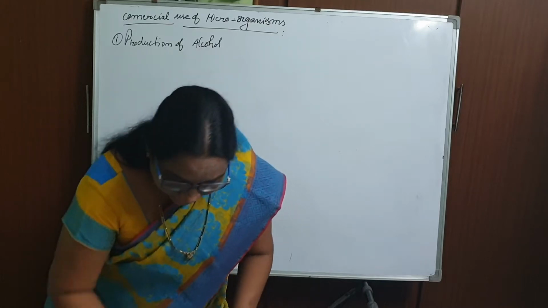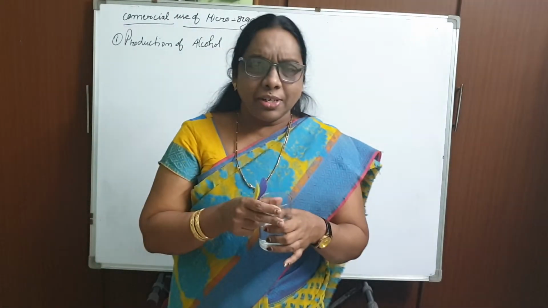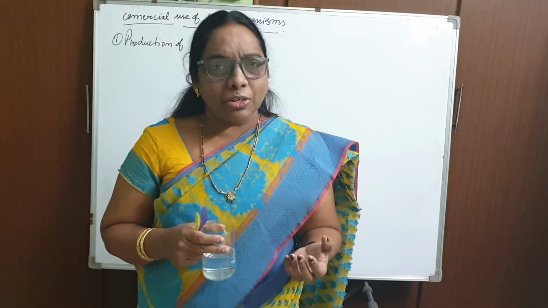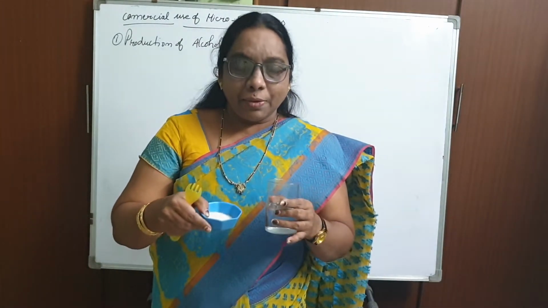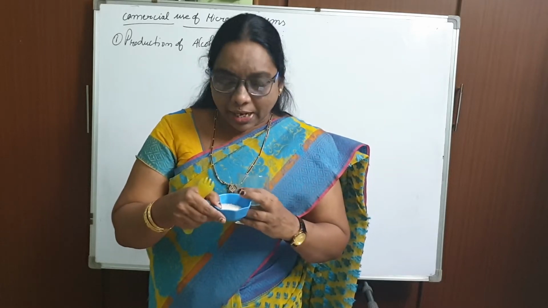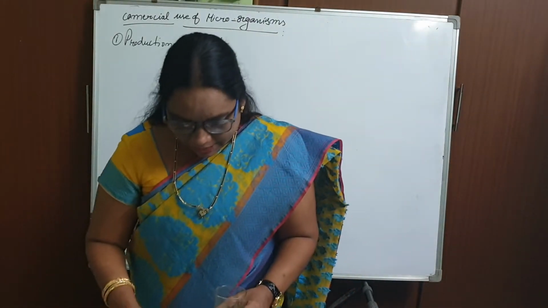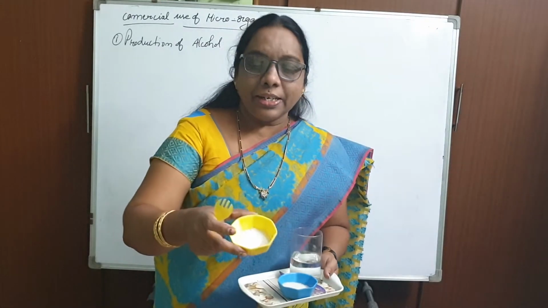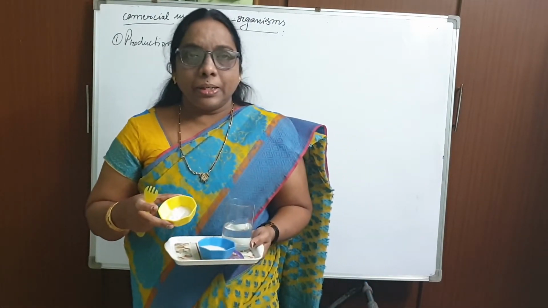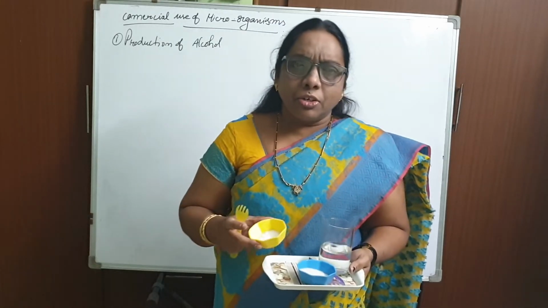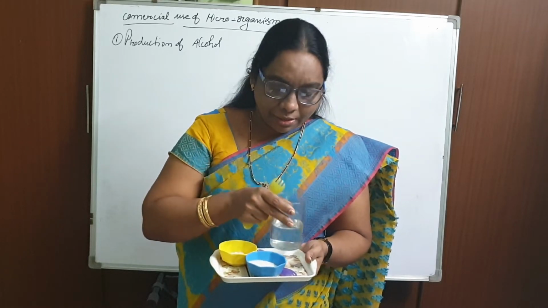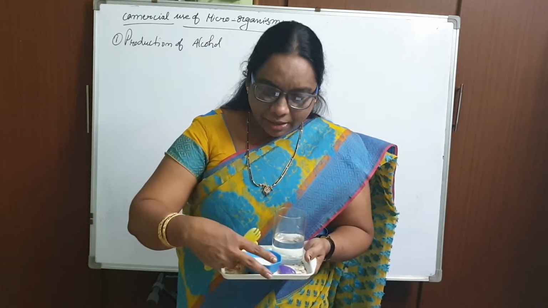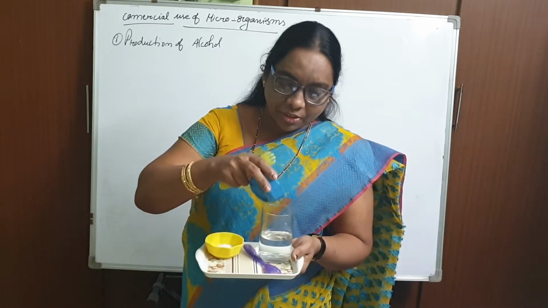Yes, we can do a small activity regarding this commercial production of alcohol. Take a beaker and fill it with a little water. You can go for the measurement also, 500 ml of water as given in your textbook. Take sugar, and we also need yeast powder. This is available in baking places, or in grocery shops also.